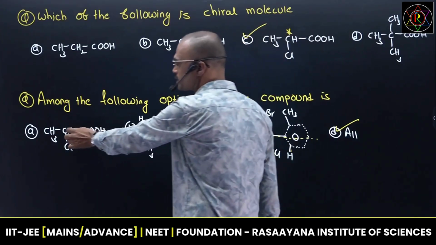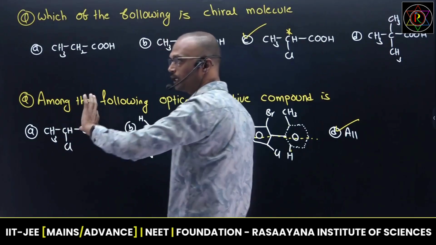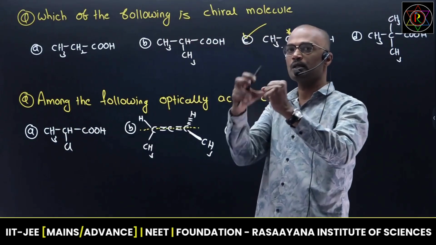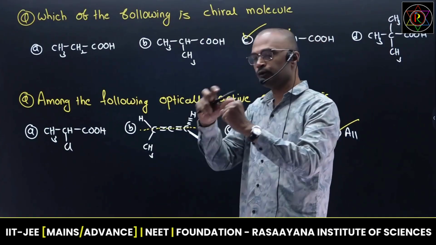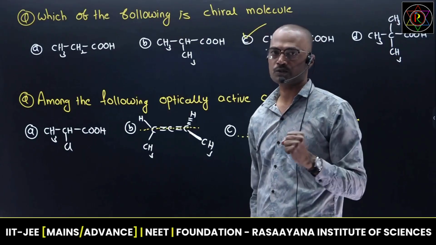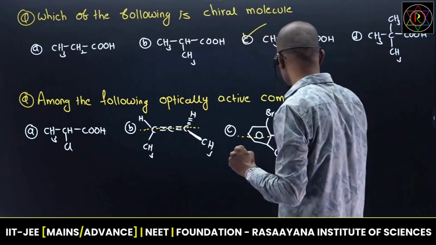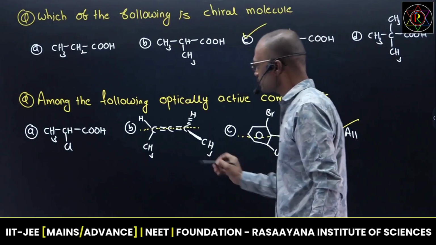So here one point is there. That point is called the chiral center. Around the center, if a new arrangement is observed, that is called a chiral center. Along an axis, if a new arrangement is observed, that is called a chiral axis. So now all these isomers are optically active. Simply focus on this point.